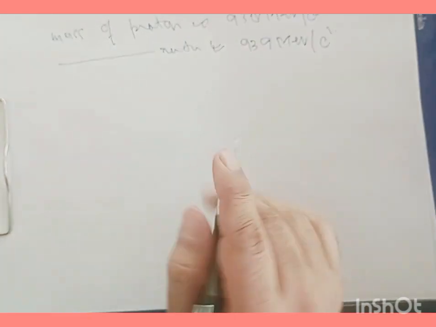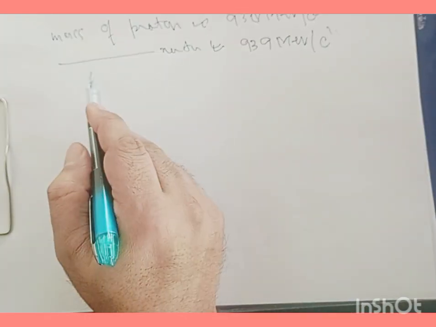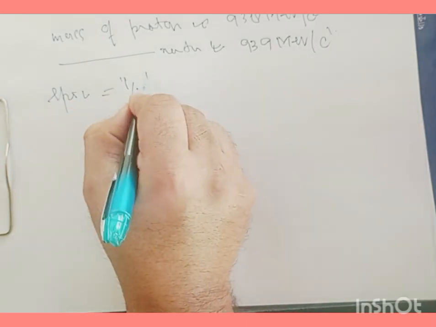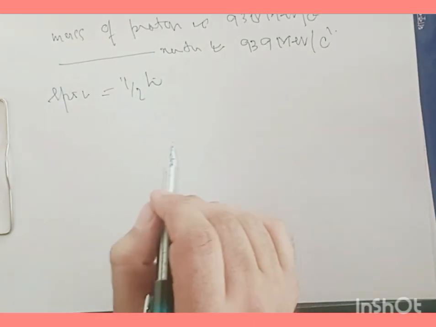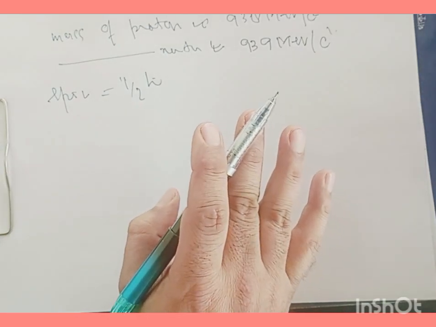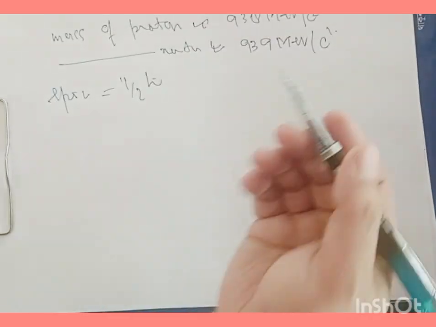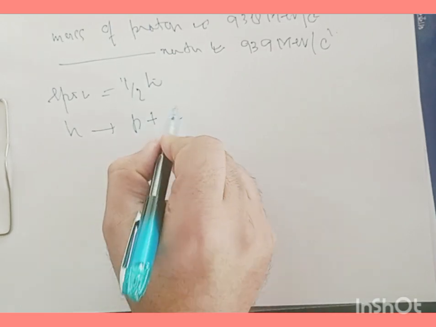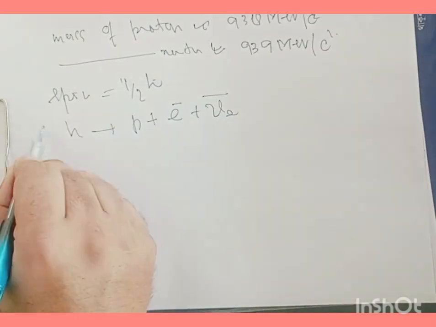The neutron is slightly heavier than the proton, and they have spin 1/2 h bar. The proton is a stable particle and does not decay into any other elementary particle, and a neutron is unstable. Its half-life is 900 seconds, and it can decay into a proton, an electron, and an antineutrino.